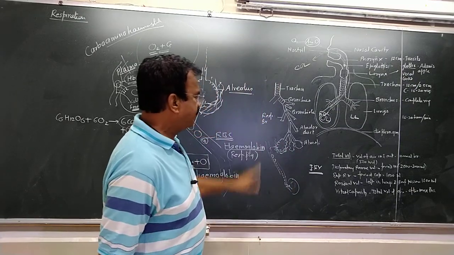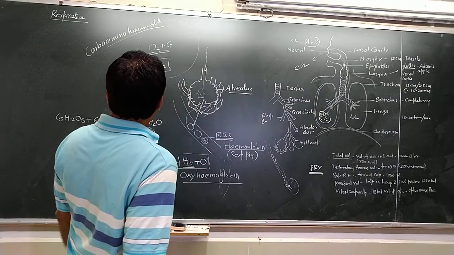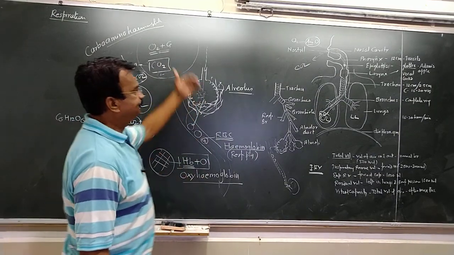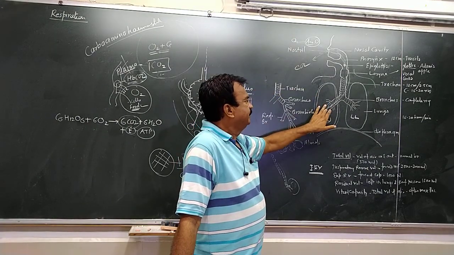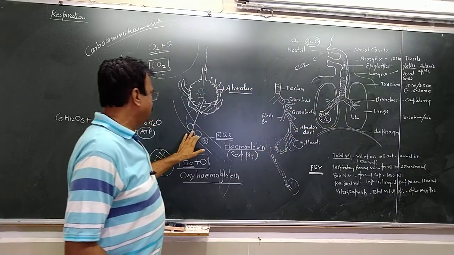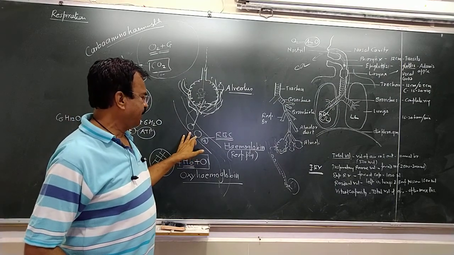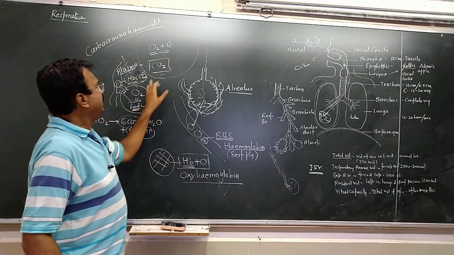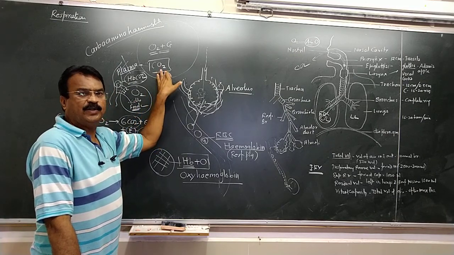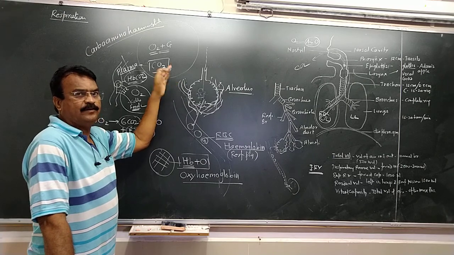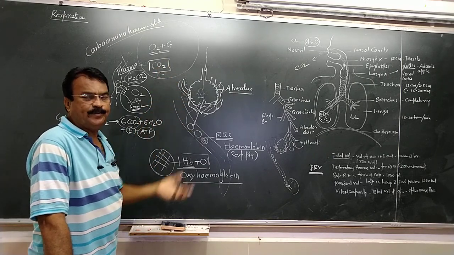So these are all the terms related with the breathing, that is respiration, where we have seen that the oxygen is taken in from atmosphere to the lungs. From lungs it will pass to the hemoglobin which is present in the RBC. From RBC it will enter into the cell, and inside the cell the respiration takes place, that is cellular oxidation. The food material will be broken down in presence of oxygen, that is aerobic respiration.